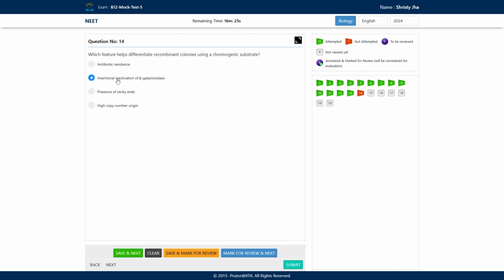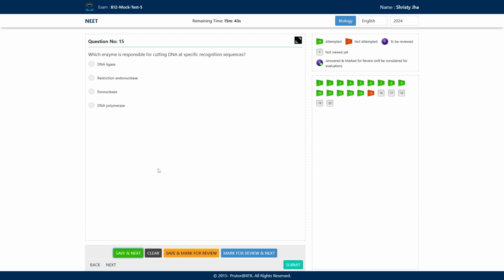So we can say okay, there has been transformation in that colony, in that cell. That's why we call it insertional inactivation of beta galactosidase. But if no gene has been inserted in the beta galactosidase gene, what will happen? It is going to act properly. It is going to convert the substrate into a specific blue color. So we can say that no colonies were transformed there. This is how we can differentiate recombinant colonies using a chromogenic substrate.